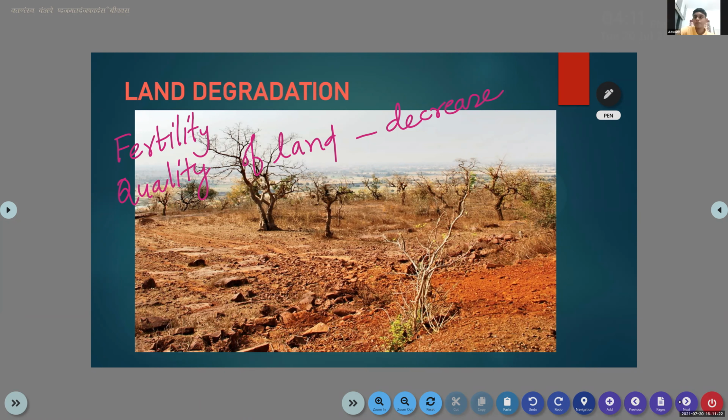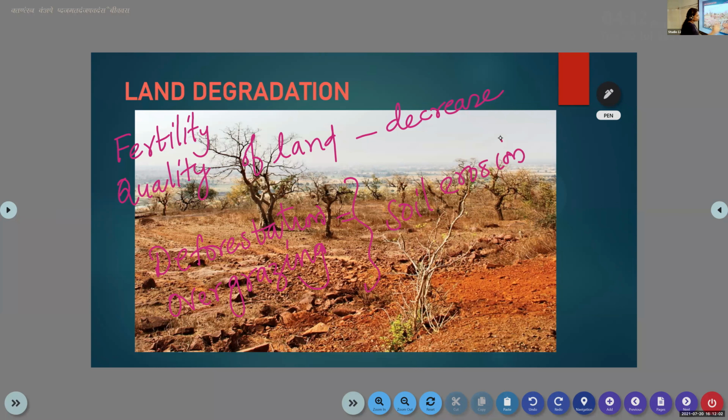Okay, the next one is deforestation. What's the meaning of deforestation? Cutting down of trees is known as deforestation. What about overgrazing? When the animals are grazing a land, that area becomes depleted. Yes or no? So these are the other two factors which lead to land degradation. When there is deforestation and overgrazing, it leads to soil erosion.